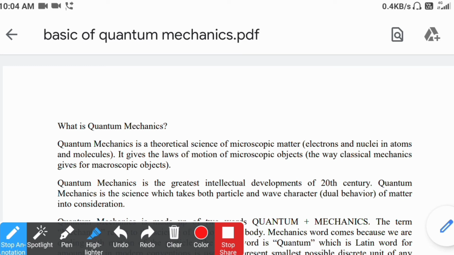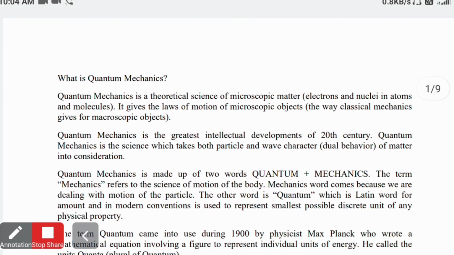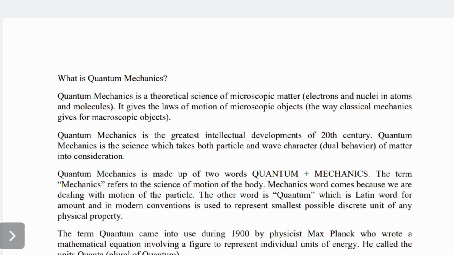So first of all we need to understand what we mean by quantum mechanics. Then only can we see what the limitations of classical mechanics are and how we overcome those limitations, in order to have a detailed explanation of a few concepts which cannot be explained using classical mechanics. There are certain phenomena which cannot be explained on the basis of classical mechanics, so we have to apply another mechanics, that is quantum mechanics, to explain what changes are occurring in the given system. Before that we will first see what we mean by quantum mechanics.